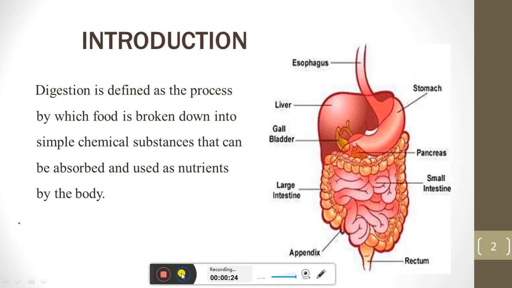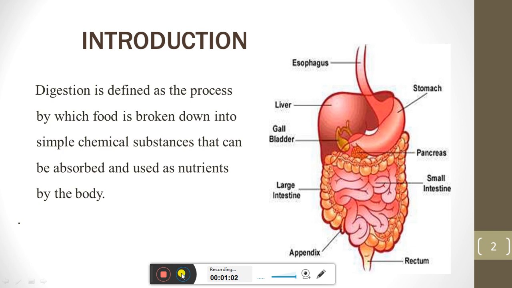First of all, class, we see the introduction of the digestive system. We have already seen that the digestive system is defined as the process by which the food is broken down into simple chemical substances. Like the food which is in the complex form is converted into a simple form. So under which circumstances is it converted into the simple chemical substances?